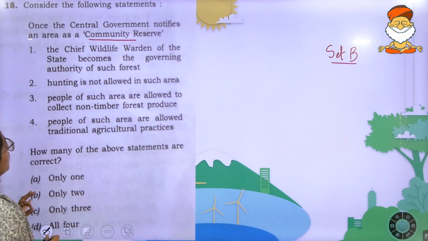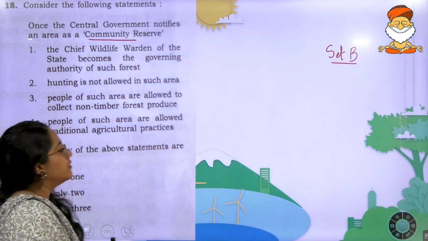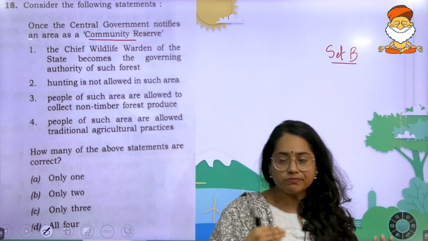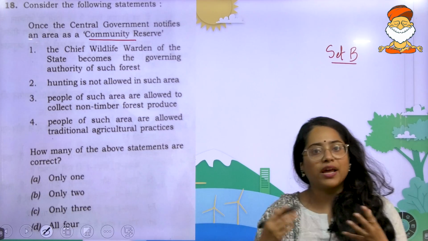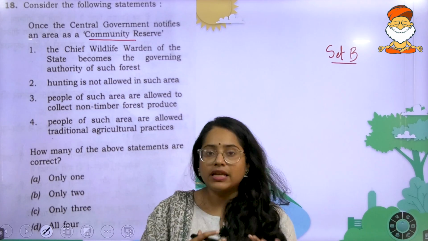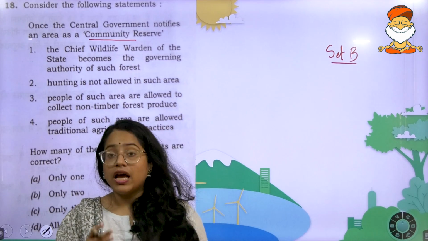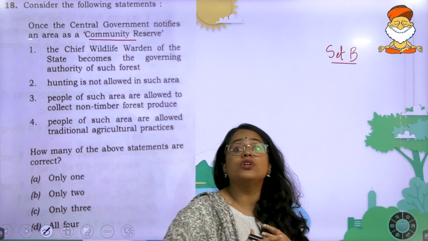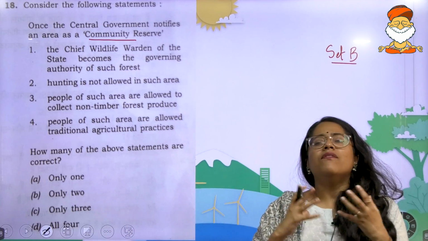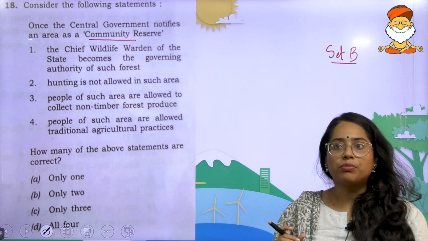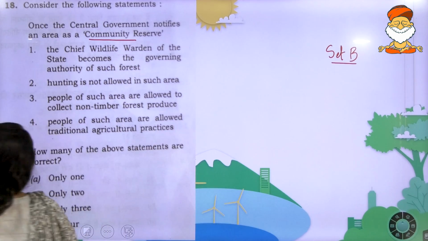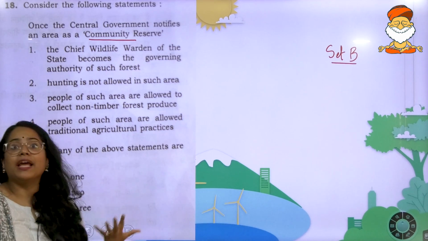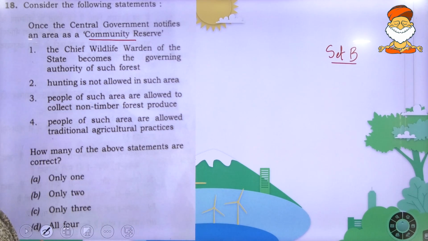Once the central government notifies an area as a community reserve, and then 4 points were mentioned. Now understand that even in class when I was teaching you, I told you the central government can declare certain areas as community reserves, and once it is declared, it becomes like a protected area, but not in expanse or anything, but it will have very similar factors related to a protected area. So you can see a lot of these pairing questions being asked. If you look at it, the chief wildlife warden of the state becomes the governing authority. This is a correct statement over here.